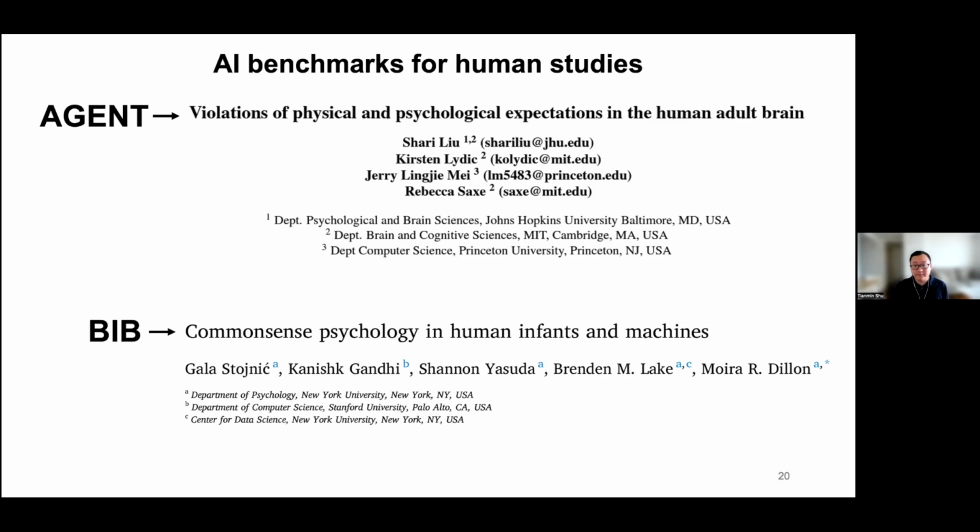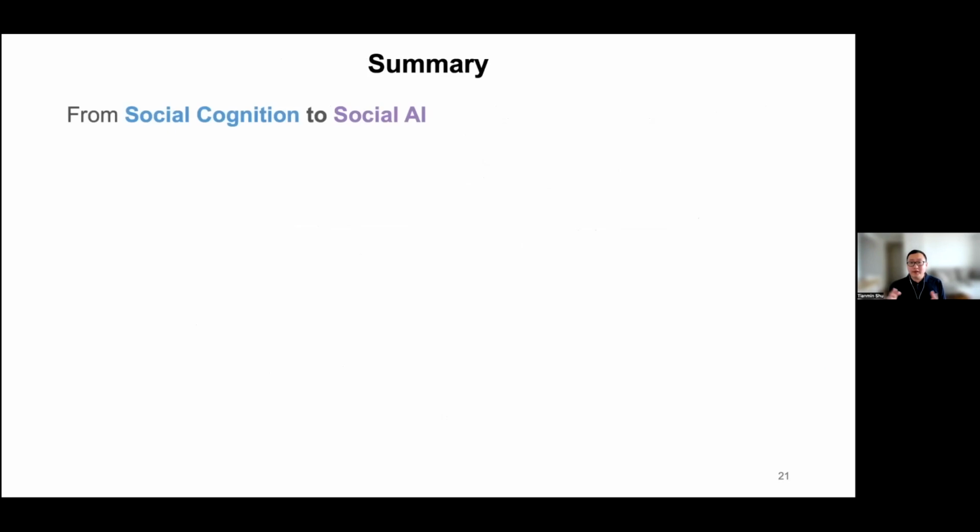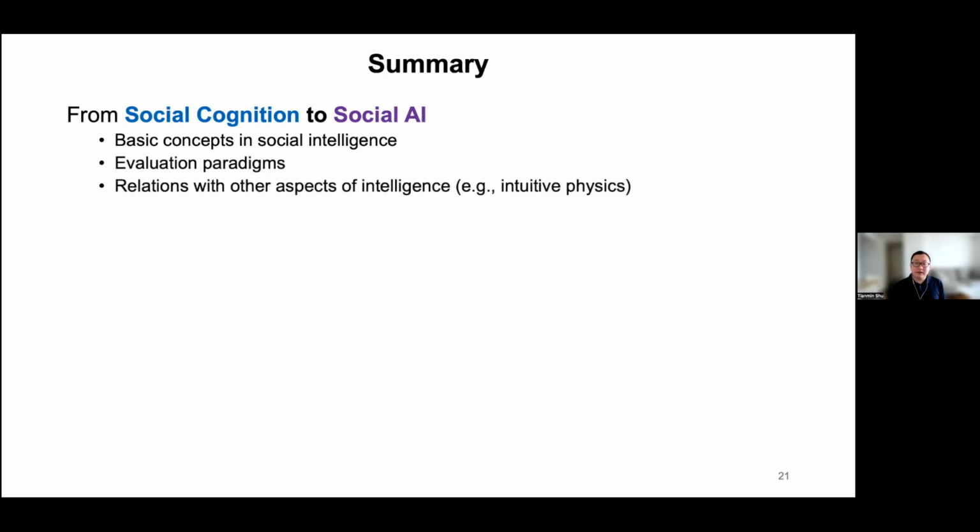All right, so just a brief summary of what we can learn from this one example. We can learn that AI can benefit from social cognition. Specifically in terms of benchmarking, we can first know what kind of basic concepts we have to evaluate for AI models and how we can evaluate them, and how those different concepts in social cognition, social intelligence, can be related to other aspects of intelligence, for example, in intuitive physics.